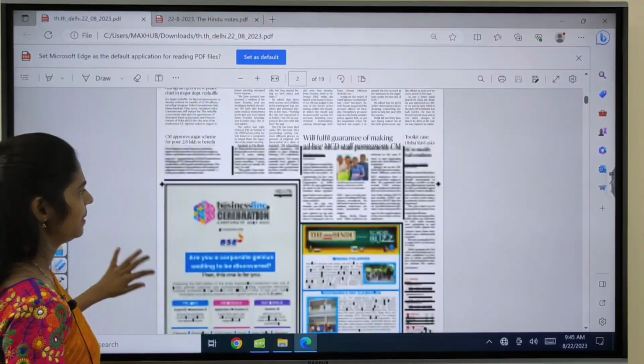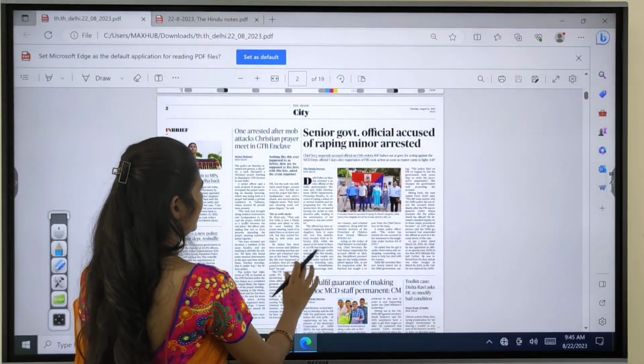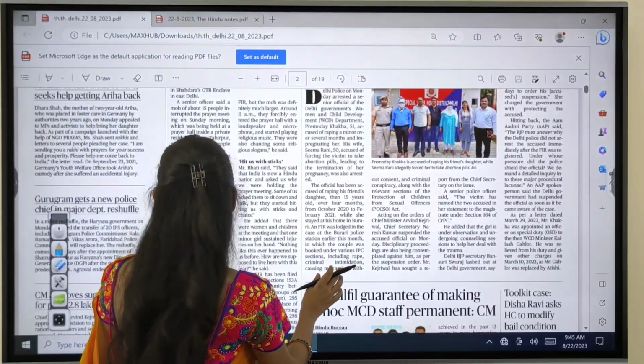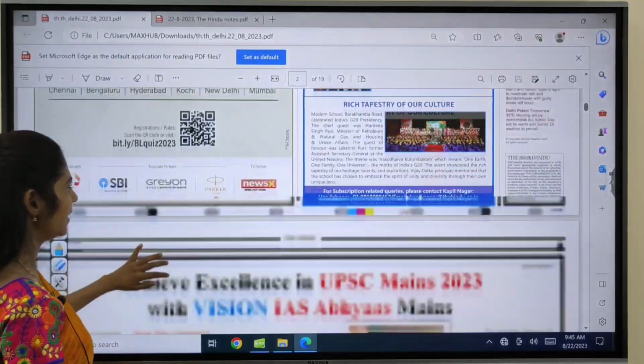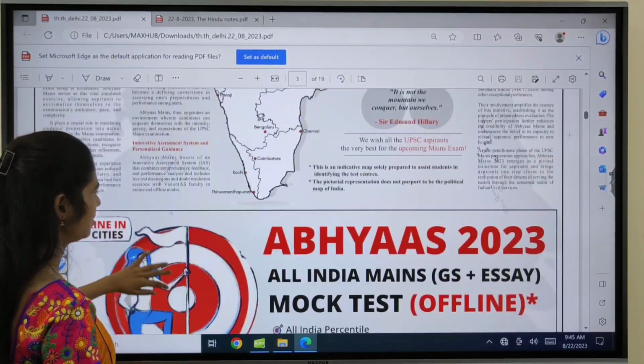And you can leave the city page. There is nothing much important in the city page in today's newspaper. I found nothing much important. And you can directly move on to the states page.